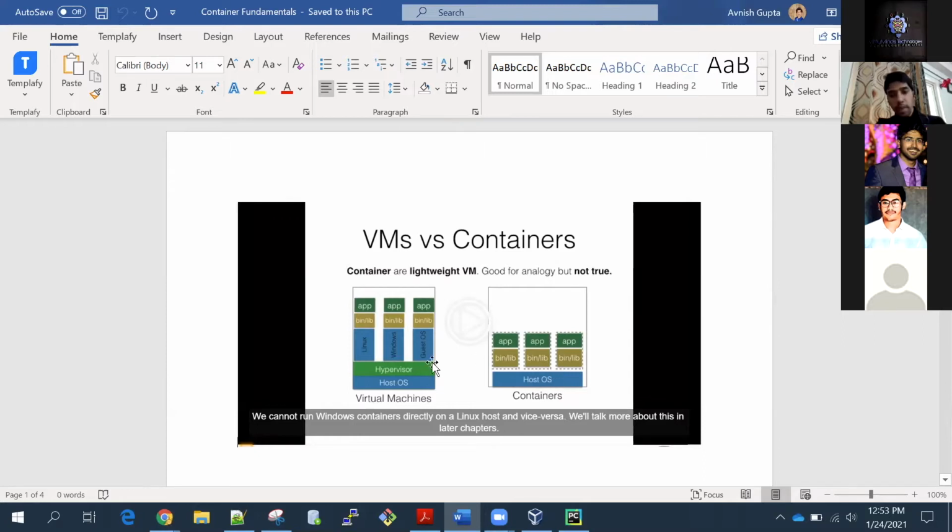So you can see there's a major difference between virtual machines and containers. In case of virtual machines, we have multiple operating systems. We have the host operating system, and then we have the guest operating system. So it makes virtual machines very heavy. But in case of containers, we are not having any guest operating system. We are just having the host operating system and the containers. In the containers, we have the applications and the libraries. So that's a major difference. You can see this guest operating system layer is missing in case of containers.